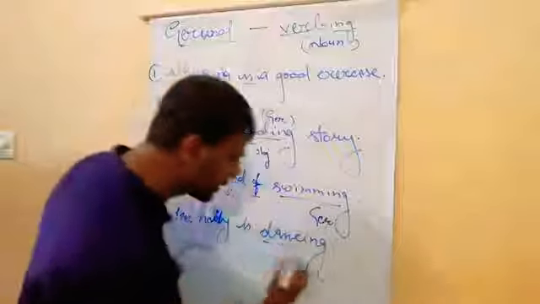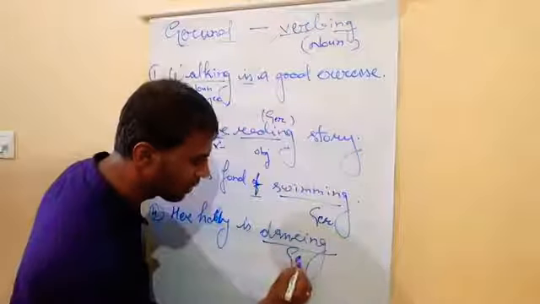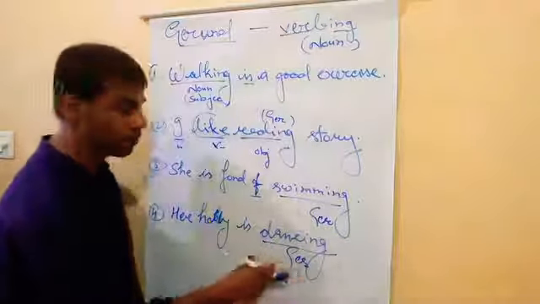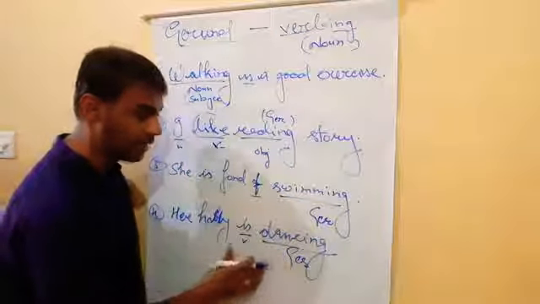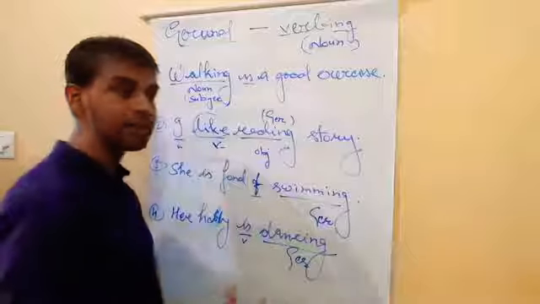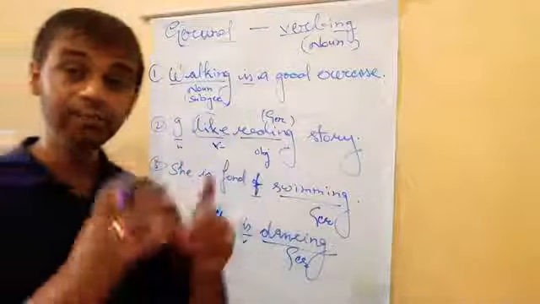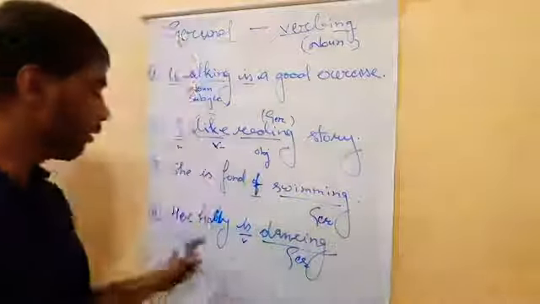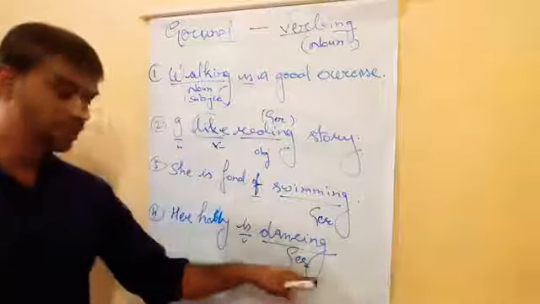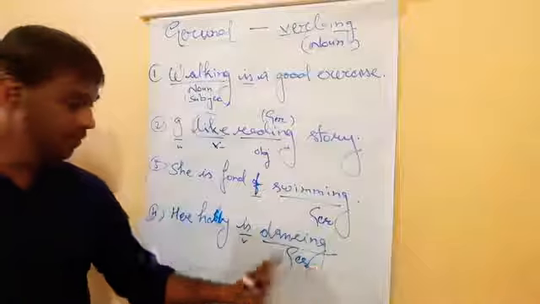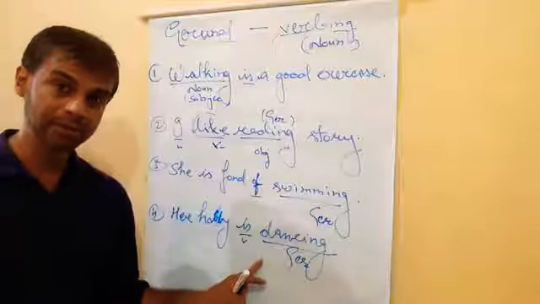So here dancing is also the gerund, but this is a complement. It is working as a complement of the verb. This is the verb now. After the verb, I added the complement. Complement is the thing which completes the sentence. So her hobby is dancing. So dancing is the verb ing part. So this is the gerund working as a noun here, but this is a complement here.